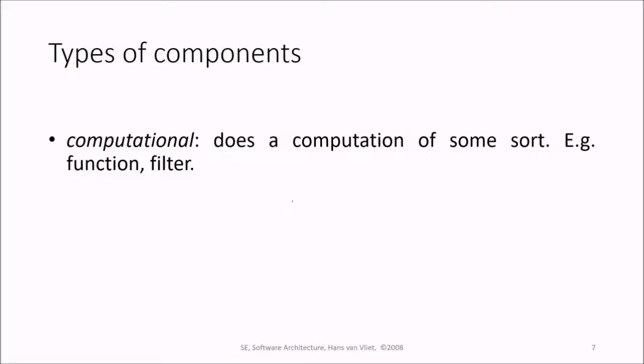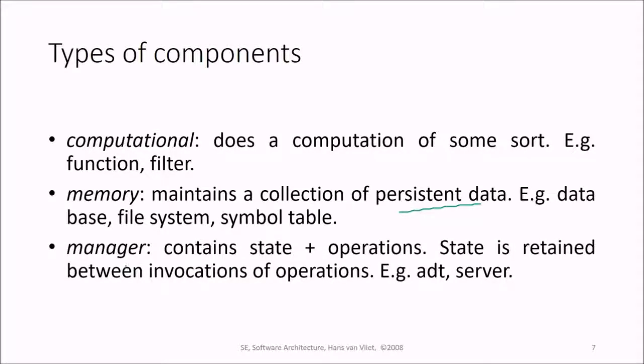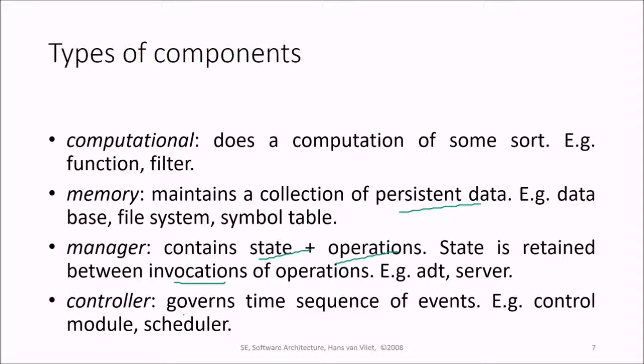Computational will be there. It does a computation of some sort. For example, function and filter can be a component. Memory can be a component. So what type of memory can be components? It maintains a collection of persistent data. For example, database, file system, symbol table. Manager, it contains state plus operation. So state is retained between the invocations of operations. Controller, it governs the time sequence of events. For example, control module, scheduler. So the components can be computational, memory based, manager, and controller.